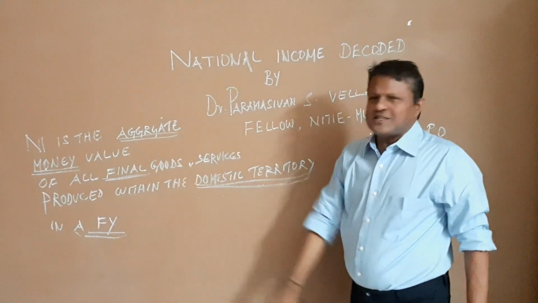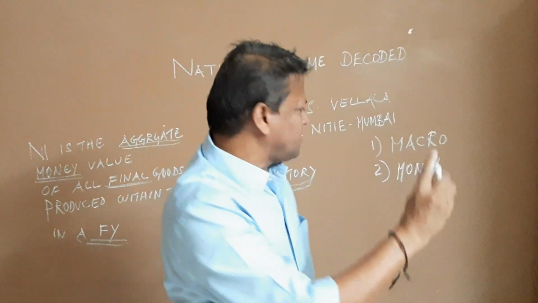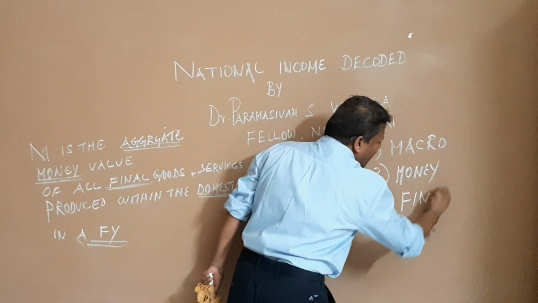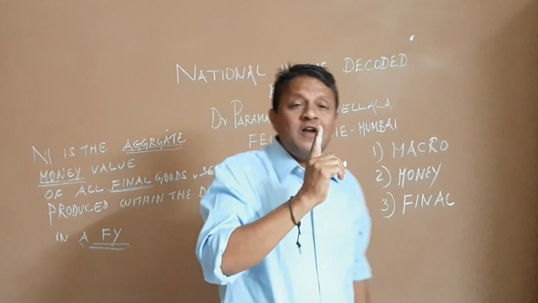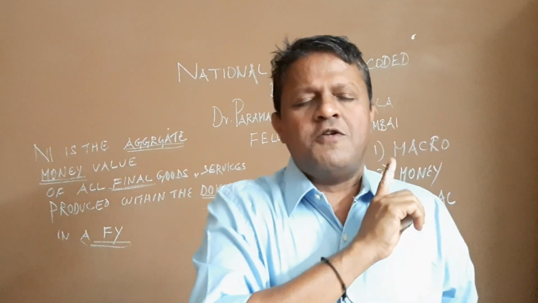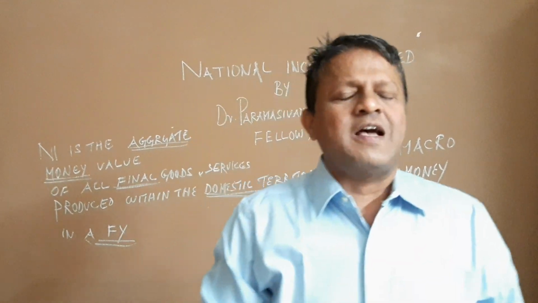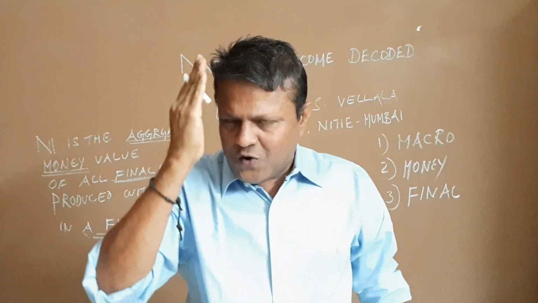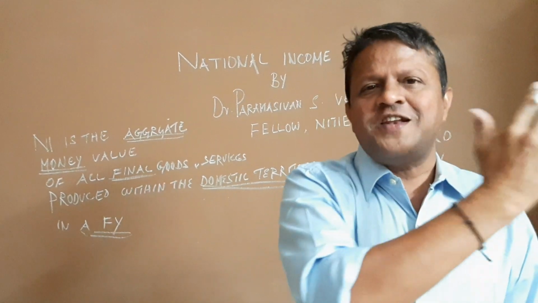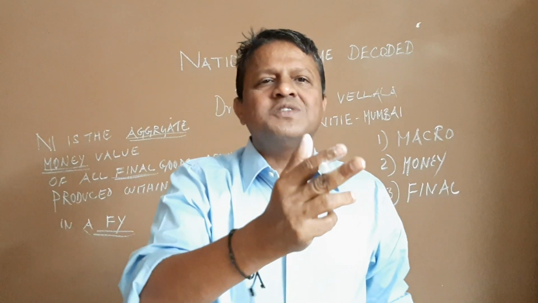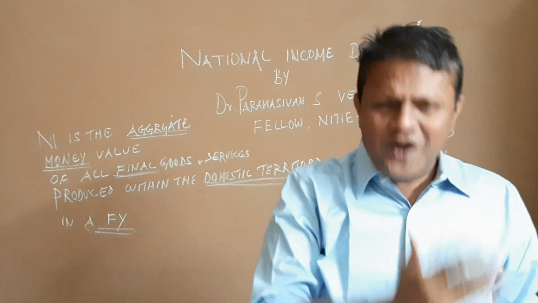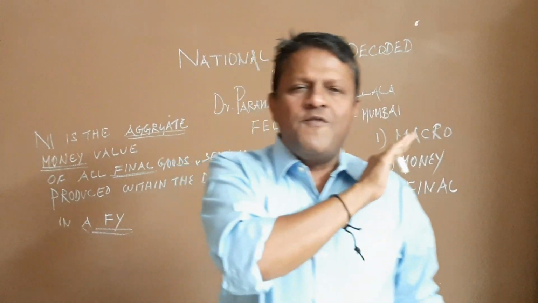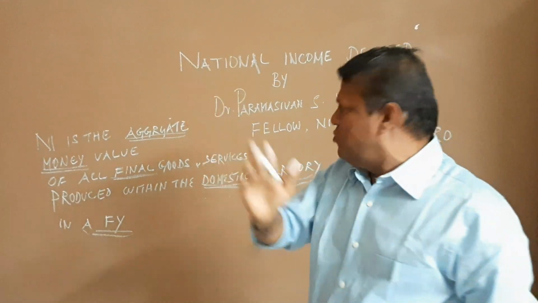The third characteristic is of all final goods and services. So in national income accounting, we take only final goods and services. Remember, we take only final goods and services, with no reference to intermediate goods. We will not consider intermediate goods. The reason is that if you consider intermediate goods and final goods, it will cause double counting or triple counting. To avoid the problem of double counting, we consider only the final goods. We will not consider the intermediate goods.